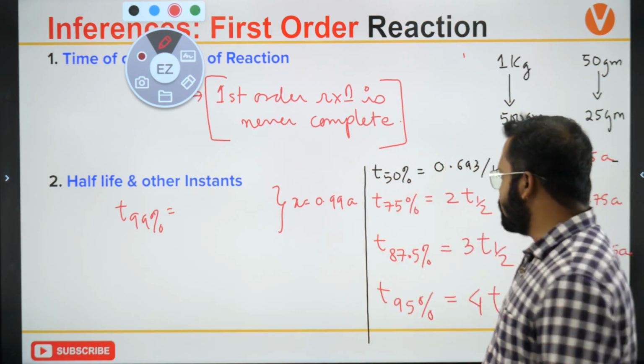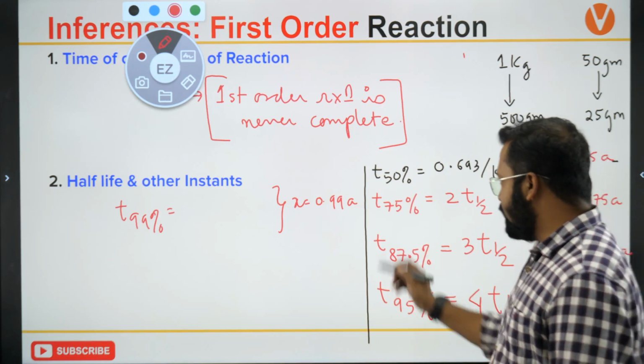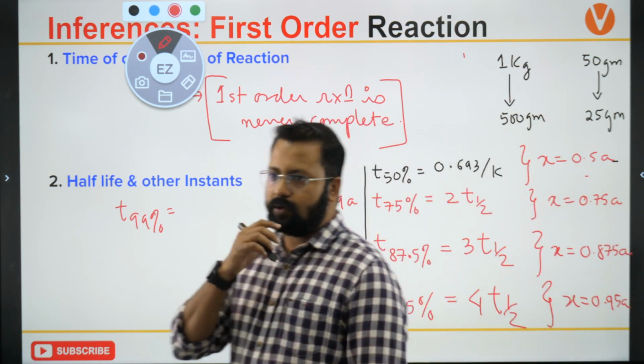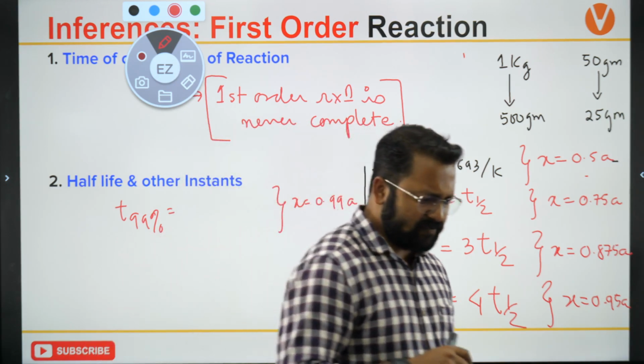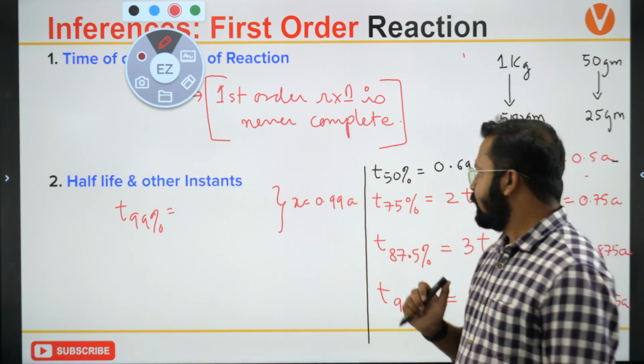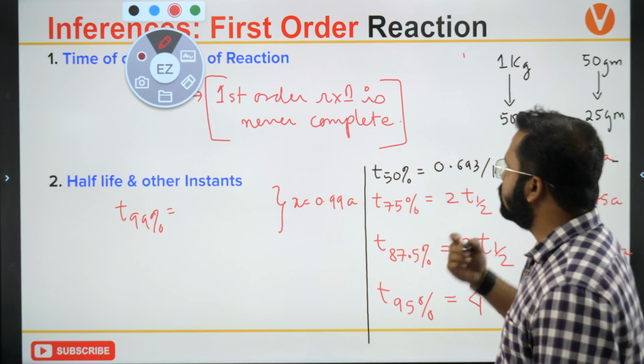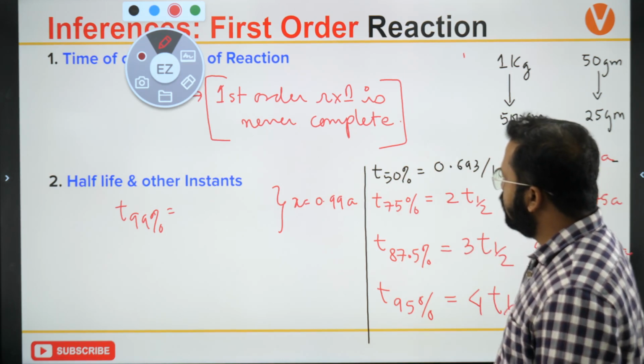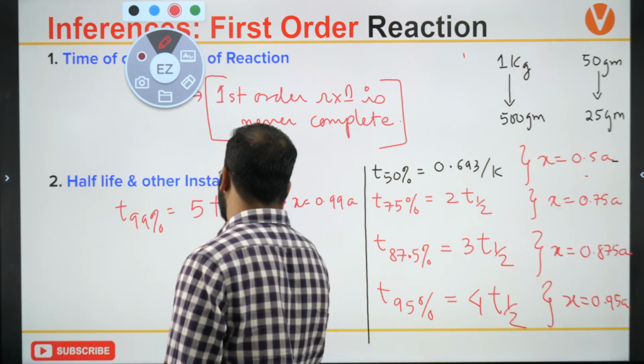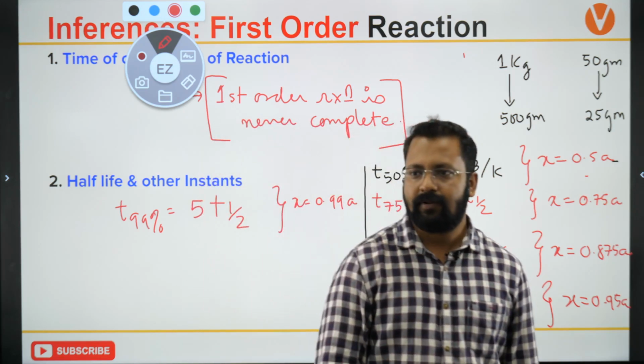Yeah, new technology, you can ask your doubts. So 0.99A, what will this answer be equal to? Are you getting 5 times? Because it will be, how much will it be? 100. I'm writing it as 5 times T half.